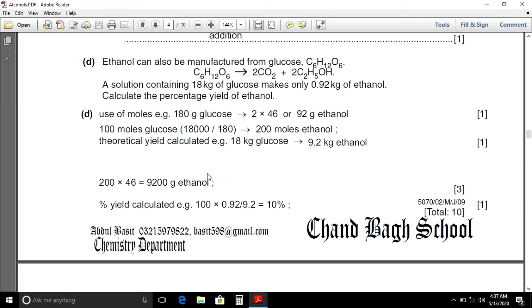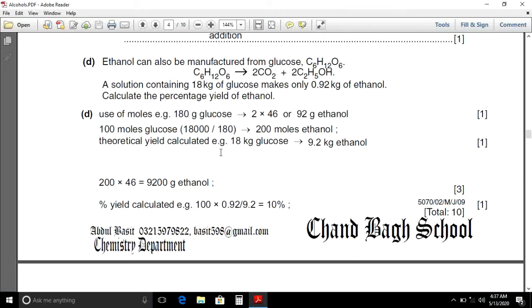Dear students, in this question, first of all we will have to calculate the number of moles of glucose. Moles of glucose will be equal to 180 and the mass of glucose is 1000 into 18, that will be equal to 18,000. We can calculate the number of moles by dividing 18,000 by 180. We will get 200 moles of ethanol.